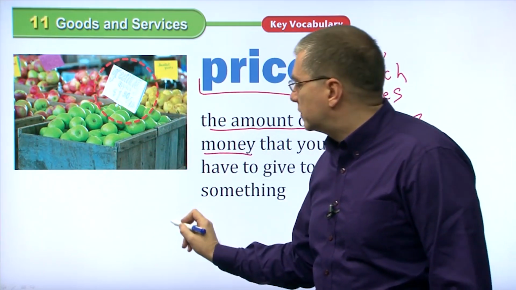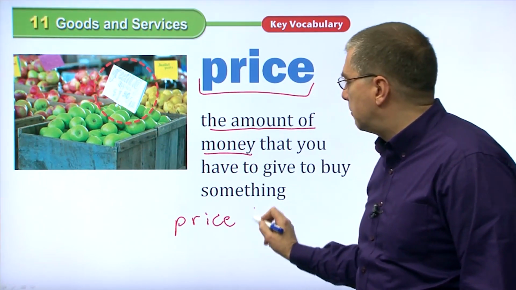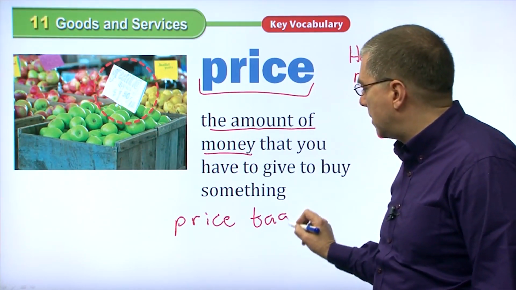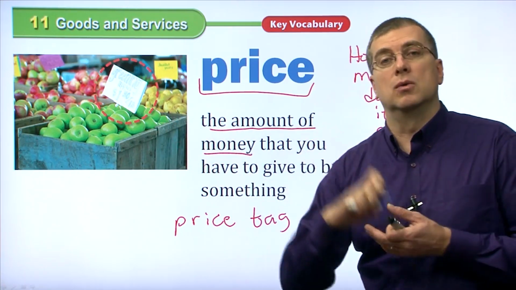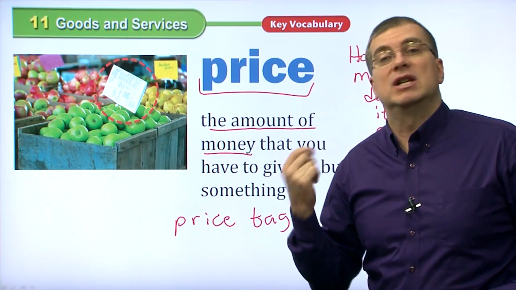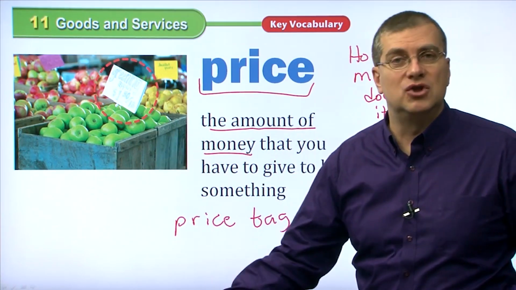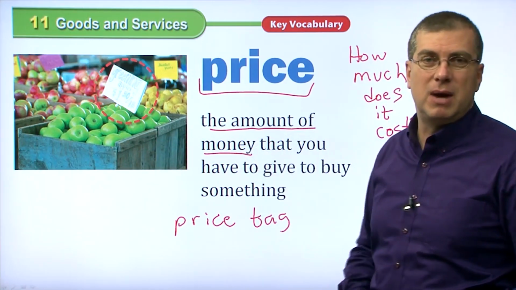By the way, you see in the store there are many price tags. That's another important expression to remember. A price tag. That is a tag, especially on clothes. When you buy clothes, there's a price tag. It says, how much is the shirt? How much are those jeans? That you look at the price tag. It tells you the amount of money.